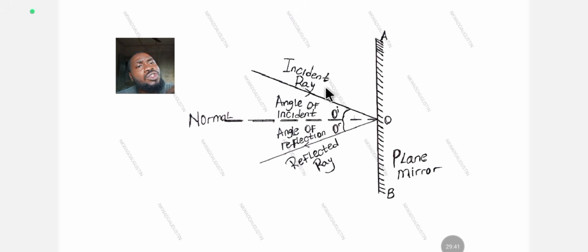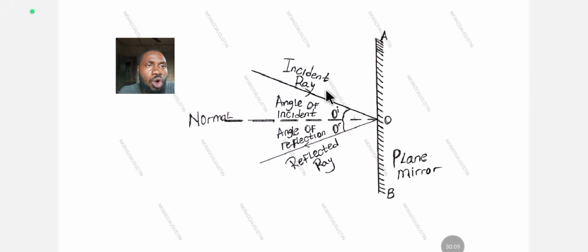Now let's look at the diagram of the law of reflection. This is a plane mirror. Anywhere you see this symbol, just know that's a plane mirror. From point A to point B, you can see O here. This is the point called the normal that I told you is a point of no reaction.